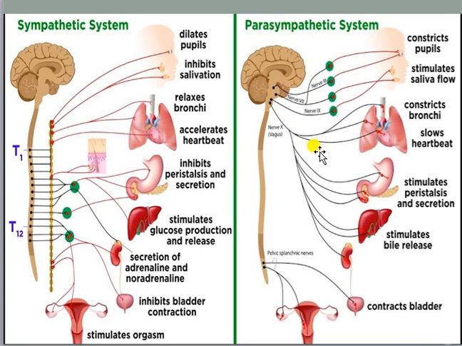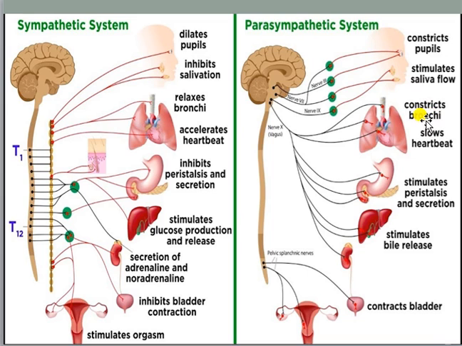So how it is supporting, let's see. It is constricting the pupil. Here the pupil dilation has happened, so it is actually constricting our pupil. Next, it is stimulating the saliva flow. So it had inhibited saliva flow, obviously it will be opposite. The stimulated saliva flow means the saliva secretion will start again.